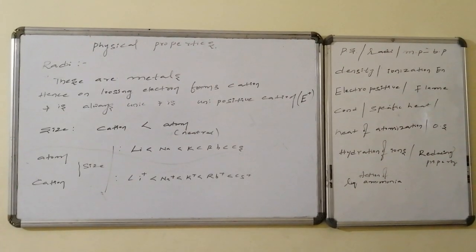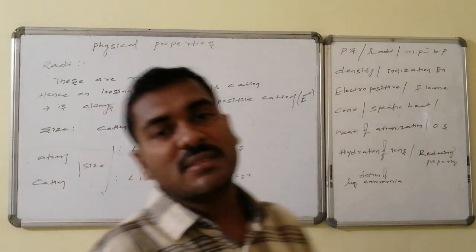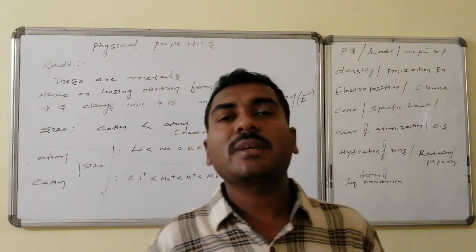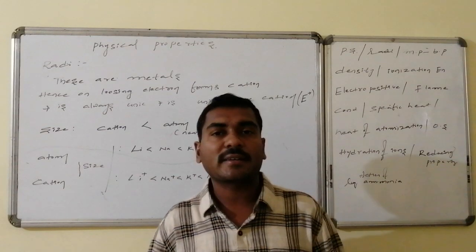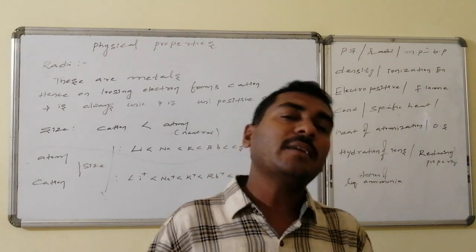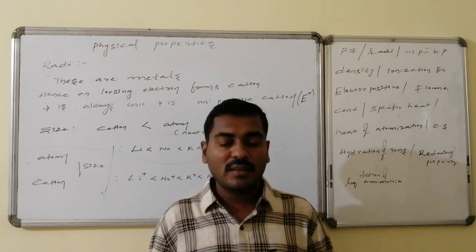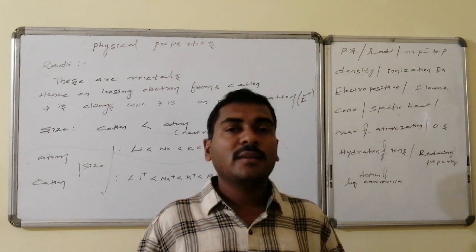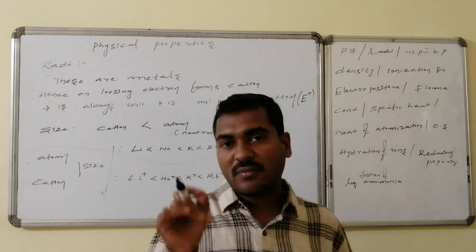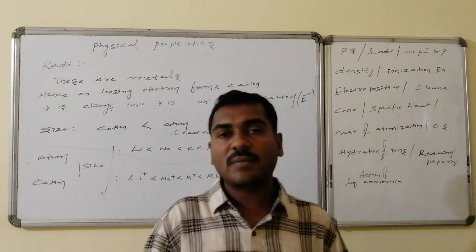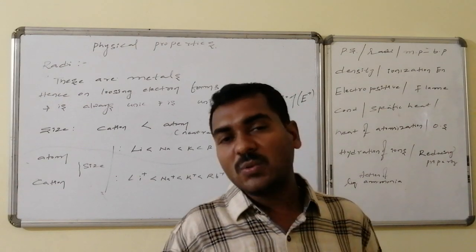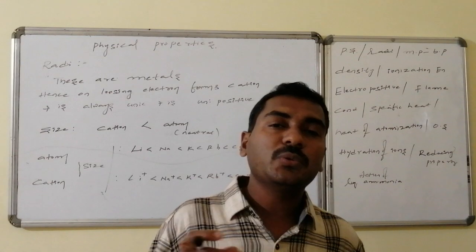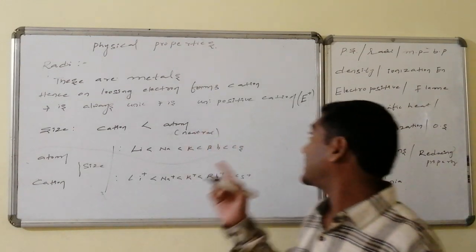Ready? These are all metals. Metals are those substances which can easily lose electrons. As a result of losing electrons, they are converted to cationic character. Alkali metals have only one electron in the last, that is outermost, orbit. As a result, if they lose that one electron, they get inert gas configuration. Thus, they always lose a single electron. As a result, they are converted to unipositive cations, that is E+.